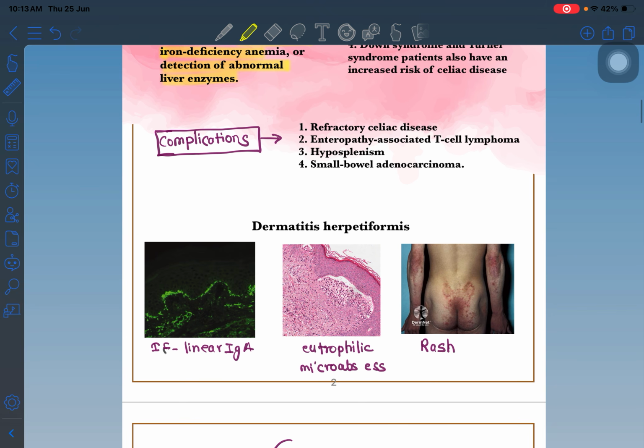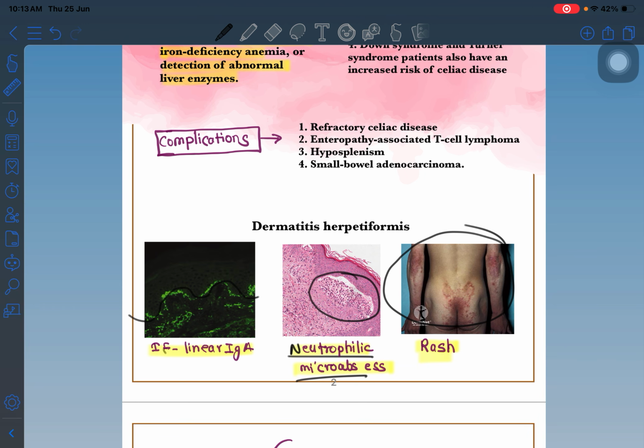We can see a rash on the extensor surface of the body, which is a vesicular rash. On histology, we can see neutrophilic microabscesses present in the subepidermis, with neutrophil collections there. On immunofluorescence, there is linear IgA deposition. We can see this is the linear IgA deposition. This confirms dermatitis herpetiformis.